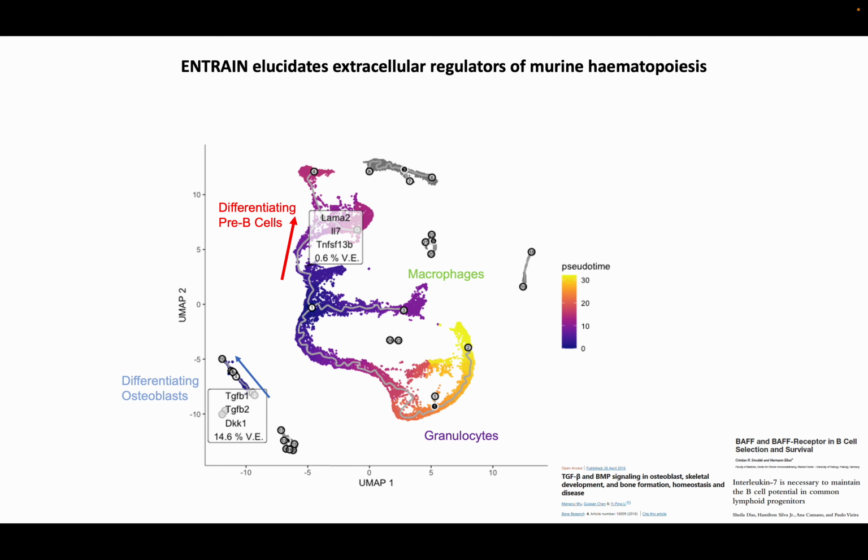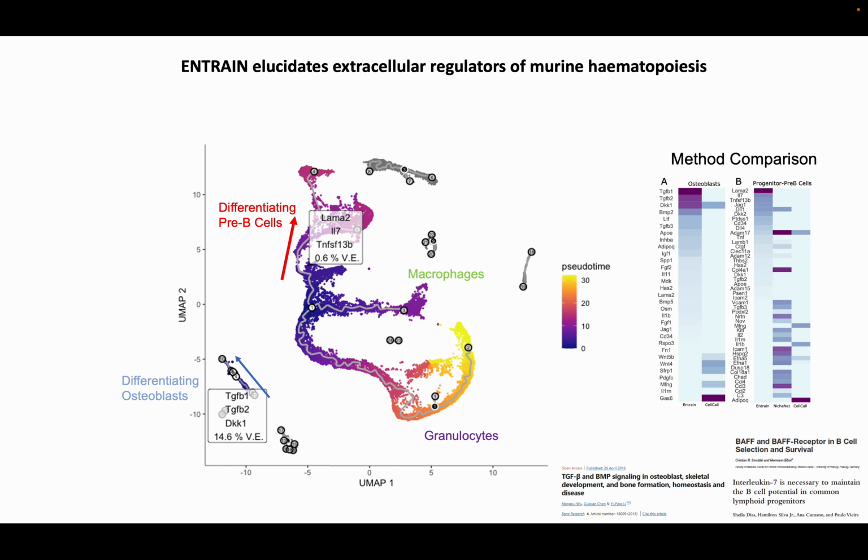Similarly, for the B cells, we recover IL-7 and B-cell activating factor, otherwise known as TNFSF13B, and these are also very well supported in the literature. Interestingly, we also recover laminin-2, which has not yet been supported in the literature. However, we found that its receptor integrin beta is actually necessary for maintenance of the B-cell compartment. In comparison, existing tools such as NicheNet and CellChat are not designed for trajectories, and so they have quite different results, suggesting that we can improve our results by using trajectory-informative genes like we have done here, instead of the more traditional differential expression that is normally used.